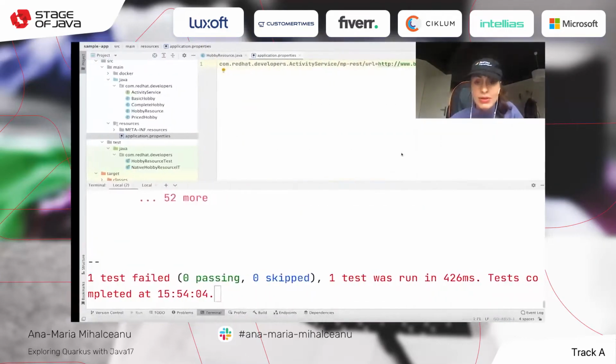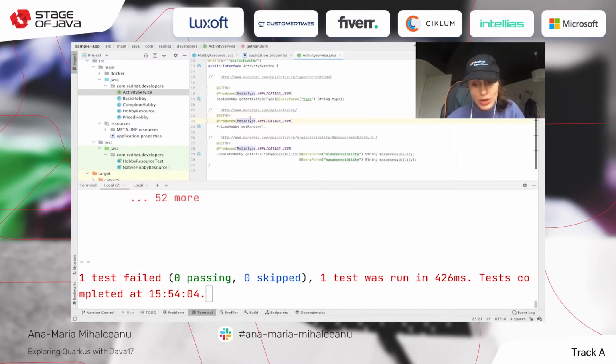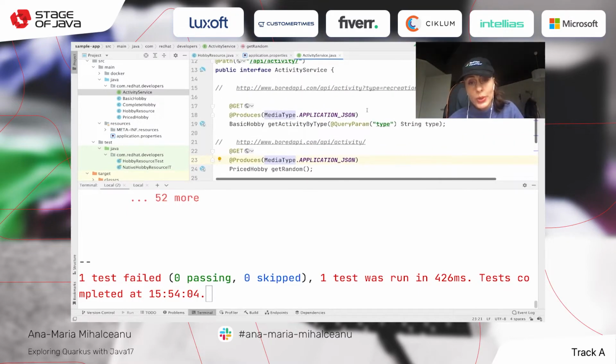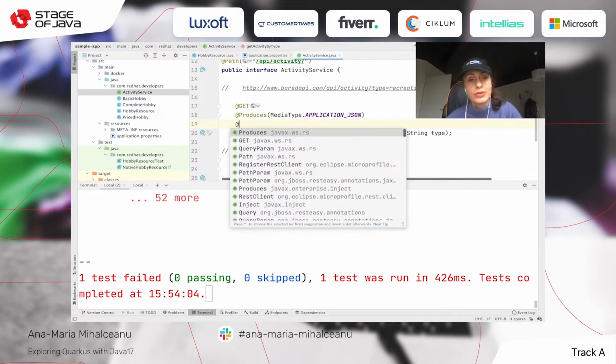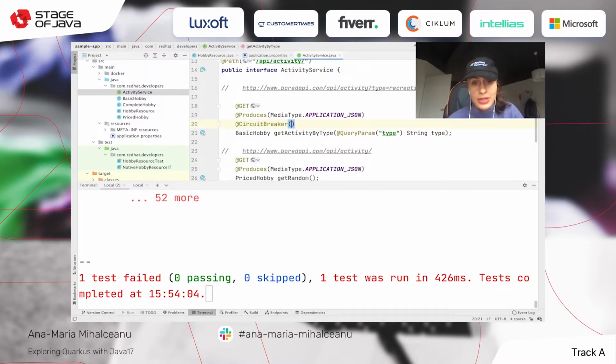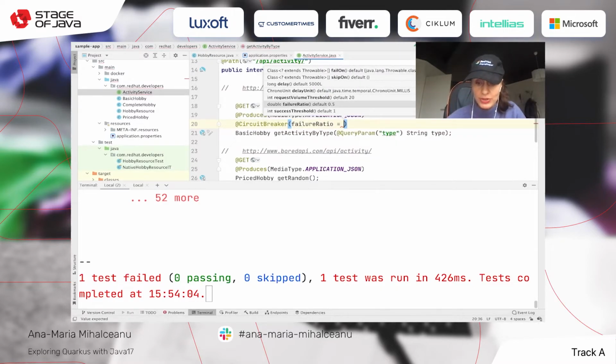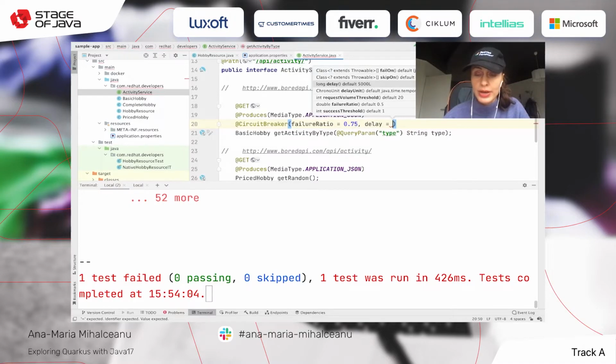They will get an error, which is ugly and not nice to see by an end user. So what options are there? Well, we can make this API fail-safe by doing the following. Using that circuit breaker annotation from MicroProfile, and have implemented here a failure ratio of 0.75. So if 75% of the requests are failing, try to open the circuit like every 3 seconds.